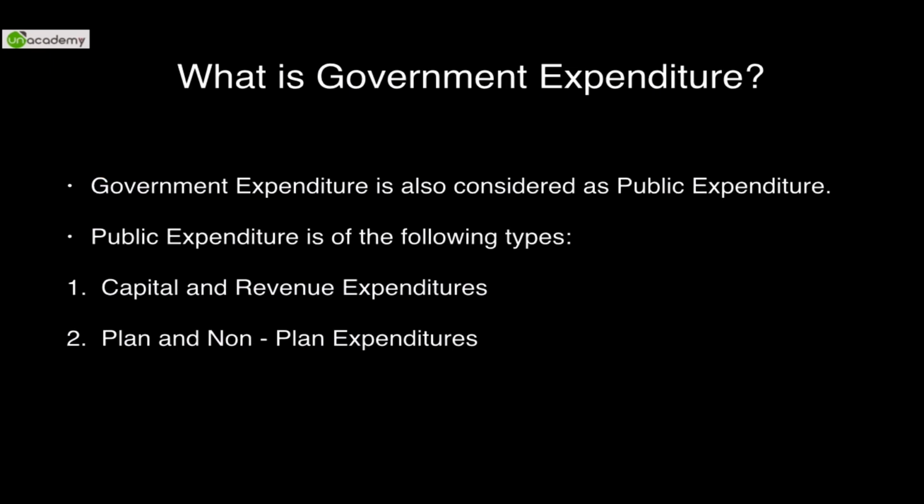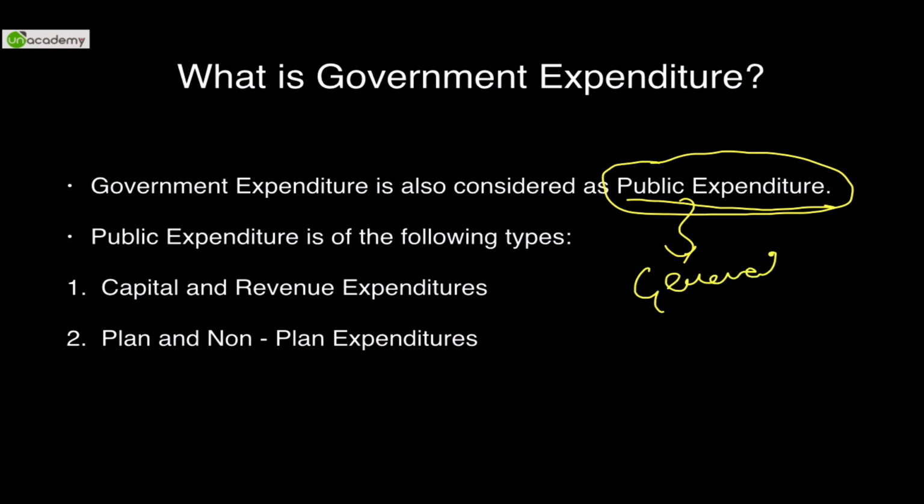Now, what is government expenditure that we had discussed lastly? What is government expenditure? Any kind of expenditure that can be considered to be public expenditure. In short, expenditure on the public. Any kind of expenditure on the general public. So public expenditure is of the following types. Extremely important, very, very important. Please consider these two types of expenditures under public expenditures: capital and revenue expenditure, plan and non-plan expenditure.